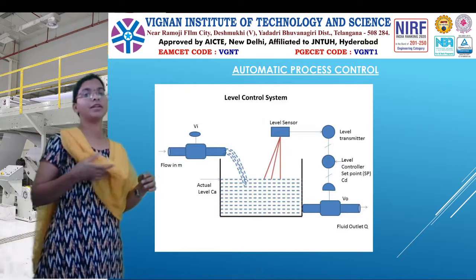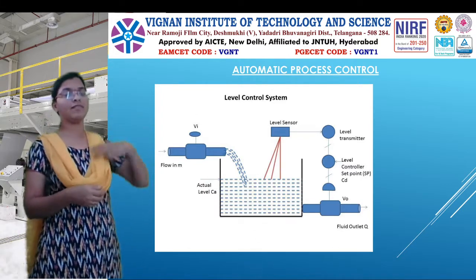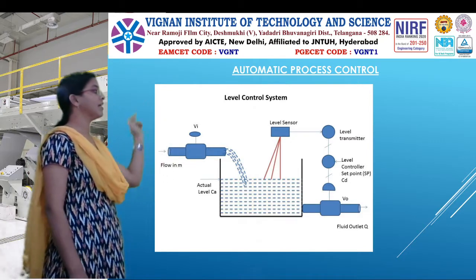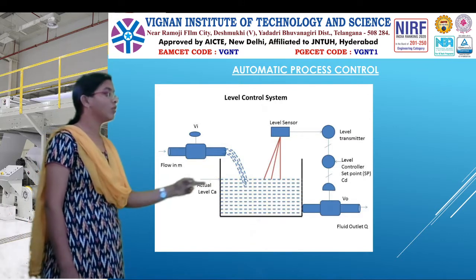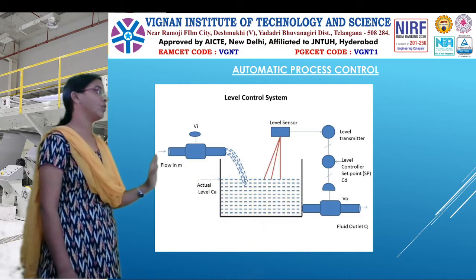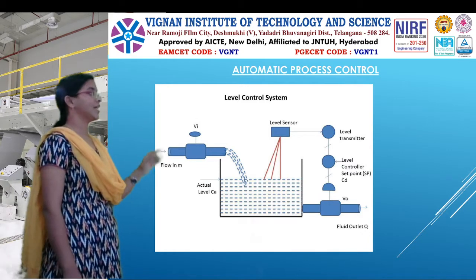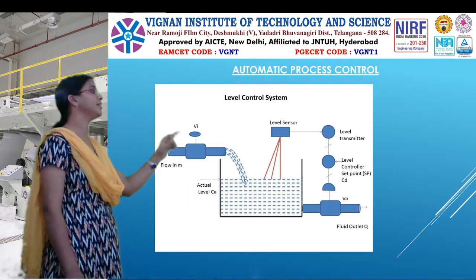So this is an automated control with the same example, which is controlling the level of a tank. Here is a tank which consists of one inlet as well as one outlet. But by varying the outlet flow rate, we are going to control the level of the tank. So here, in order to control the level of a tank, first you need to measure the level.